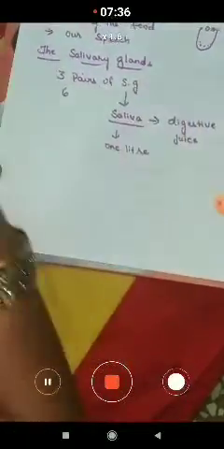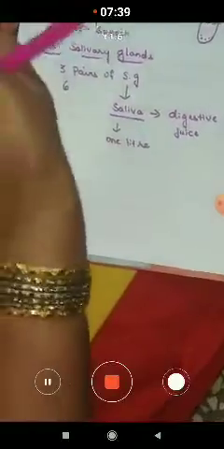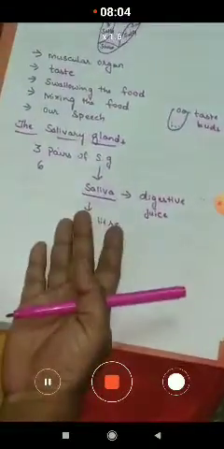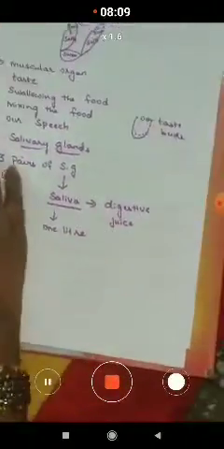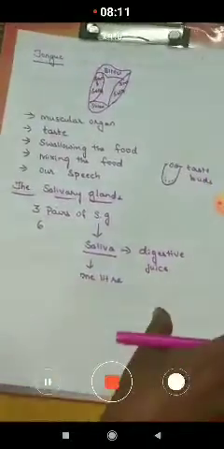By sight, by smell, or by remembering your delicious food, you can observe that a watery substance is produced in our mouth. That means the salivary glands produce the saliva in the mouth just by thinking, by smelling, or by just seeing the food, children. Okay, this is about the salivary glands.